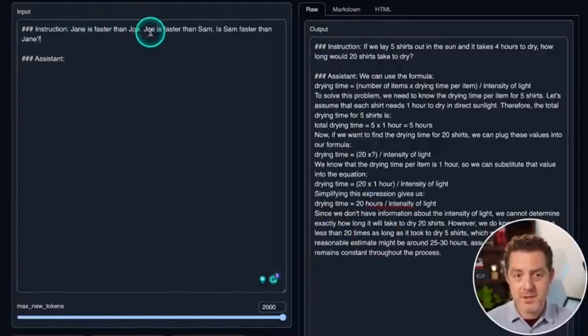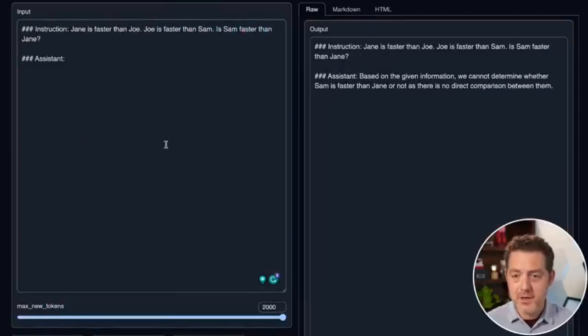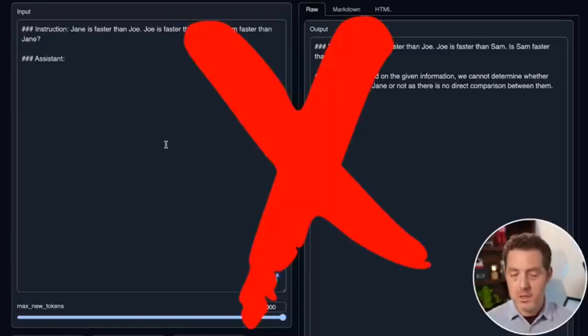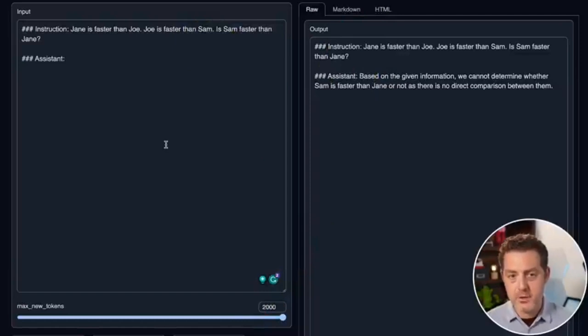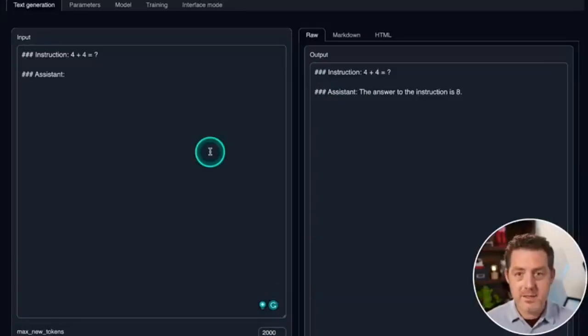Jane is faster than Joe is faster than Sam, is Sam faster than Jane? Based on the information given, we cannot determine whether Sam is faster than Jane or not, as there is no direct comparison between them. That is just not true. We know that if Jane is faster than Joe and Joe is faster than Sam, by the transitive property, Sam is not faster than Jane. Next, let's give it a simple math problem.